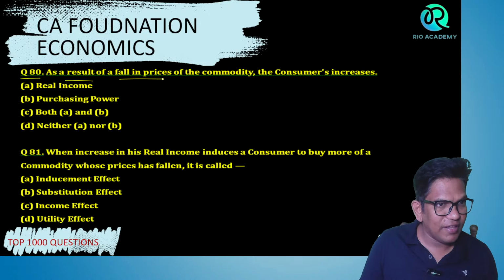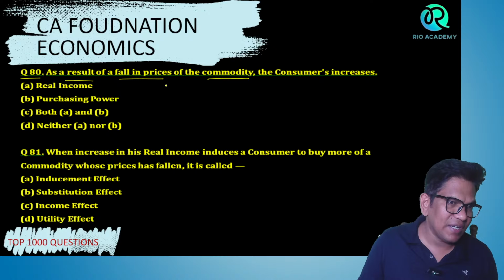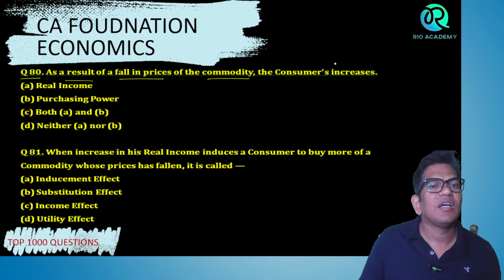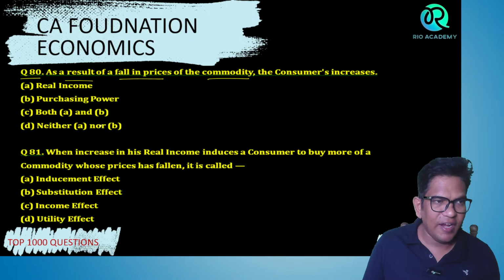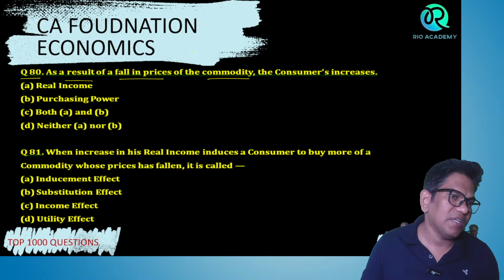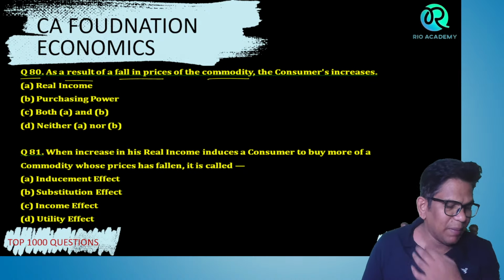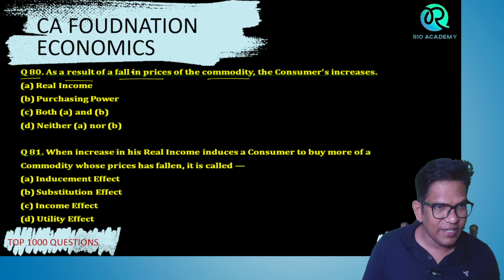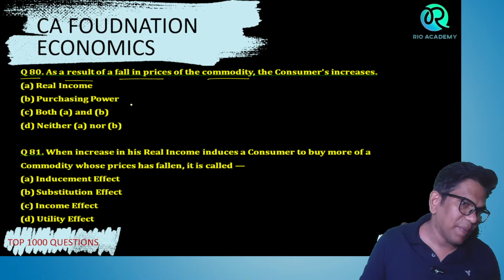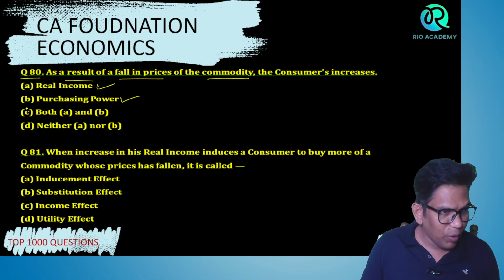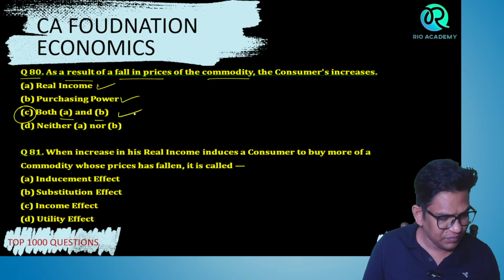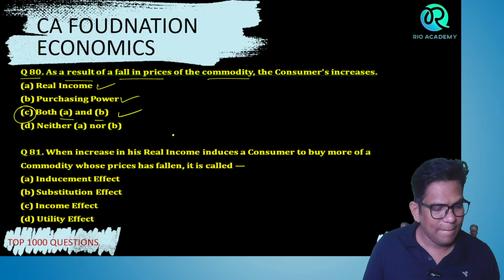As a result of a fall in the price of a commodity, meaning the price decreases, the consumer's what increases? Purchasing power, real income, both A and B, neither A nor B. Remember, whenever the price of the commodity decreases, obviously purchasing power increases and real income also increases. We can say that the right answer is both A and B. Correct? Understood?